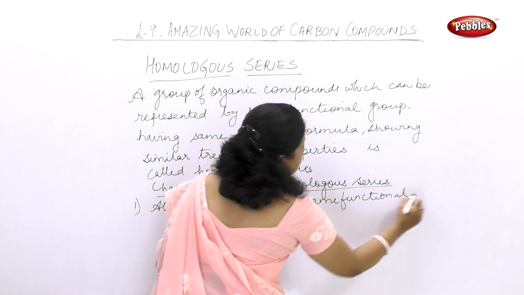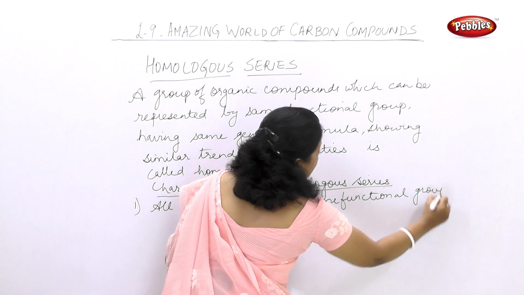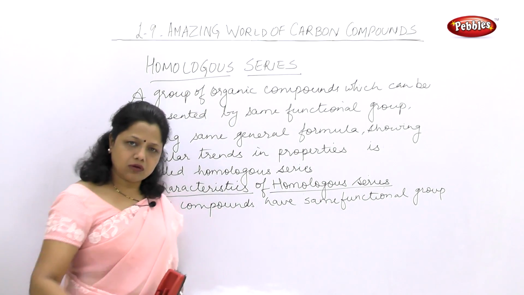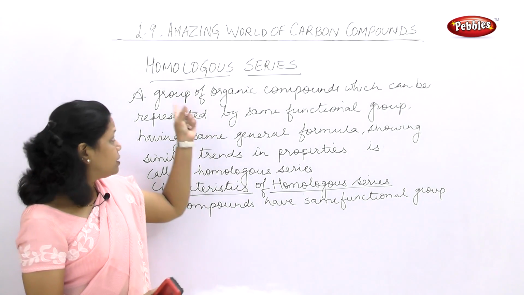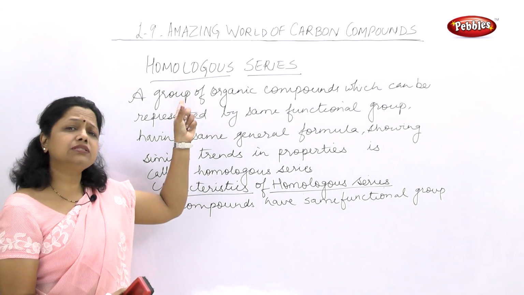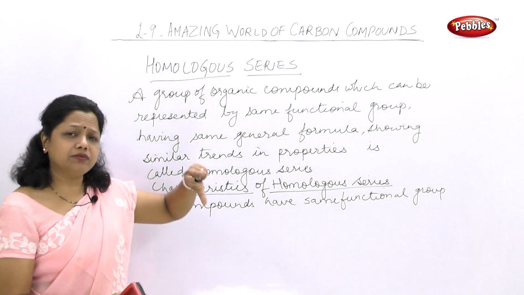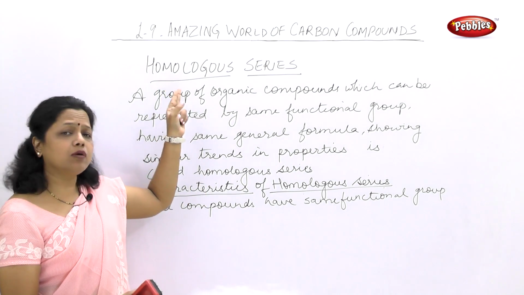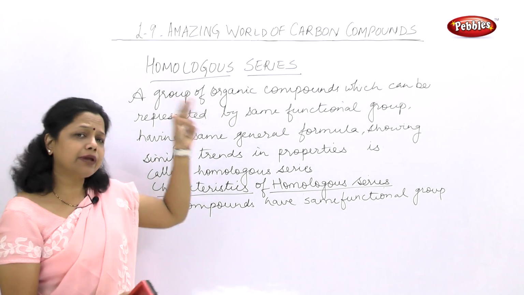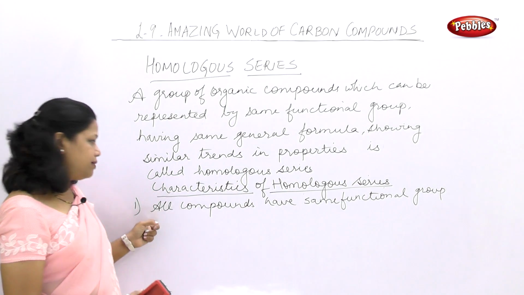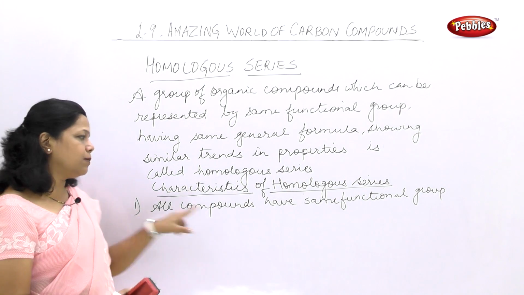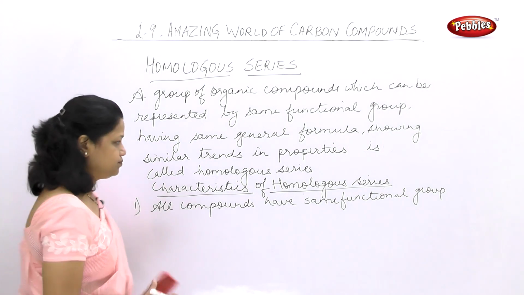So when we are talking about a series, obviously when there is a series down the group, all the compounds will have the same functional group. That is why they are called homologous. Homo means same. Hetero means different. So when I am talking about homologous, that means the same type of compounds are present in a series. So the first characteristic feature is all compounds have the same functional group.